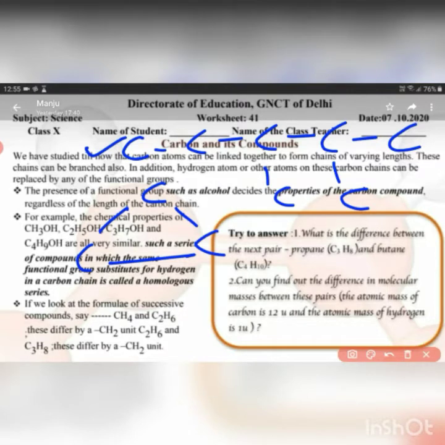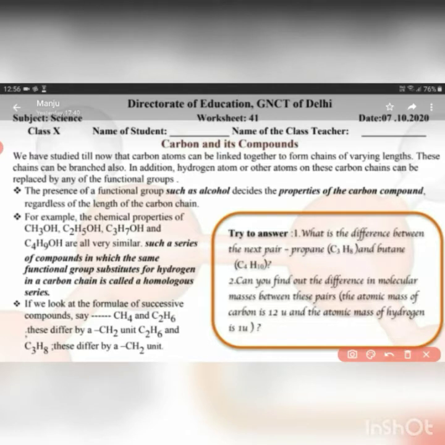Besides this, some other functional groups can also be present in these carbon compounds, as we have seen previously different types of functional groups. So here we are seeing alcohol. When this alcohol group is added to these carbon compounds, one hydrogen is replaced by the OH group, the alcoholic group. Now the series of compounds so formed have the same chemical properties, and these compounds are formed by substitution of one hydrogen atom by this OH group.